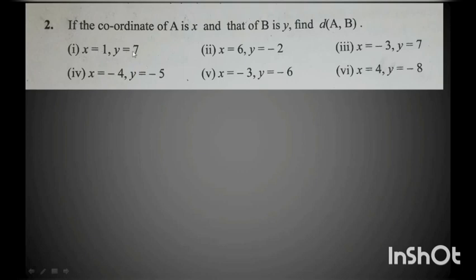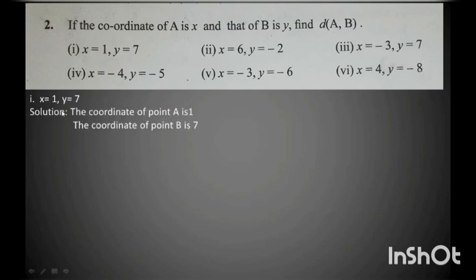If I see the first sum, the value for x is 1 and the value for y is 7. So it is the same as the first question which we have seen, only the difference is here they have given us x in place of A and y in place of B. So now let us solve.